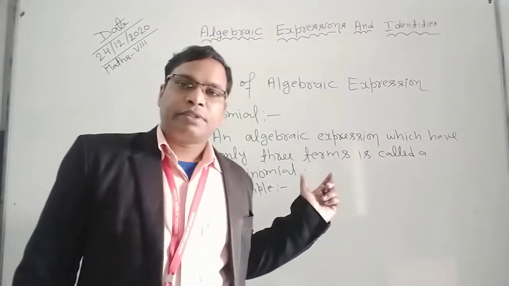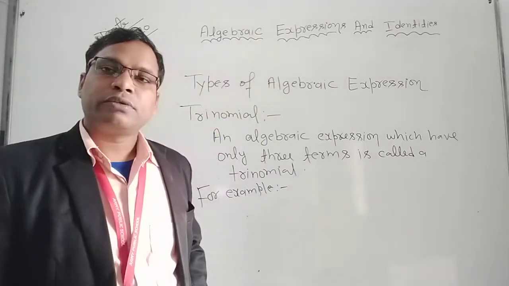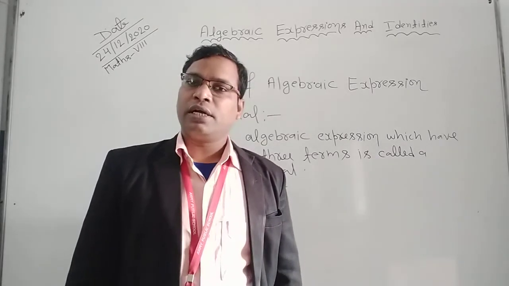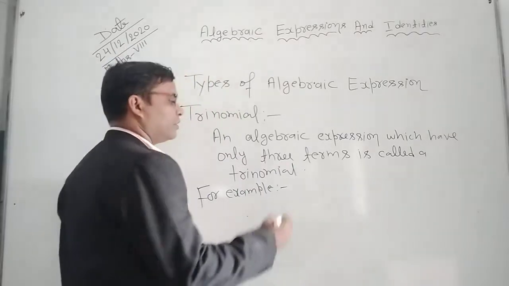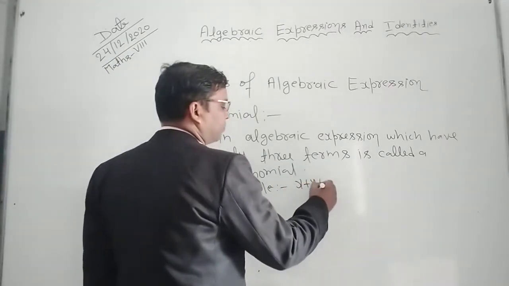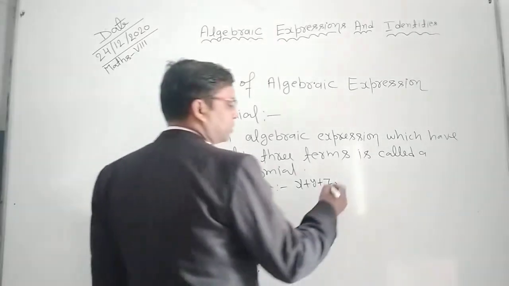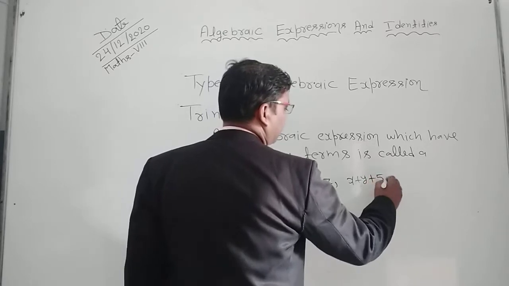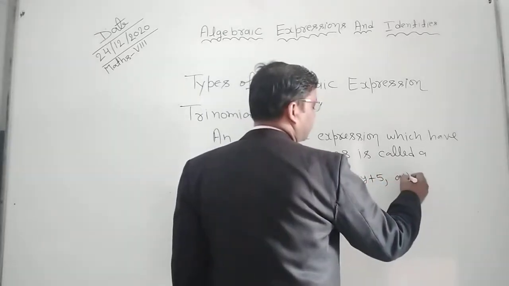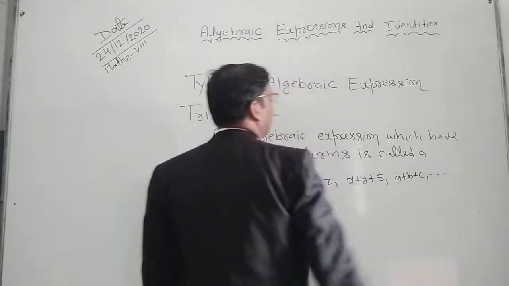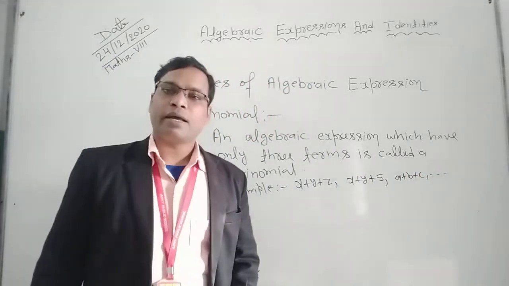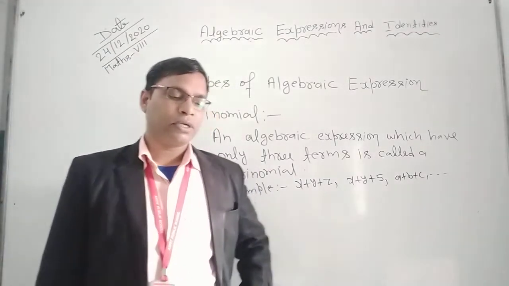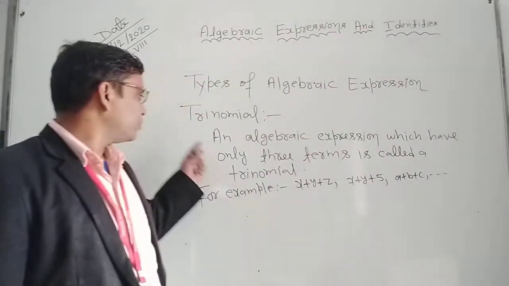So here you can see the definition of trinomials: an algebraic expression which has only three terms is called a trinomial. For example, you can write x plus y plus z. This is a trinomial. Also you can write x plus y plus 5, a plus b plus c and so on. Those are examples of algebraic expressions. Okay.